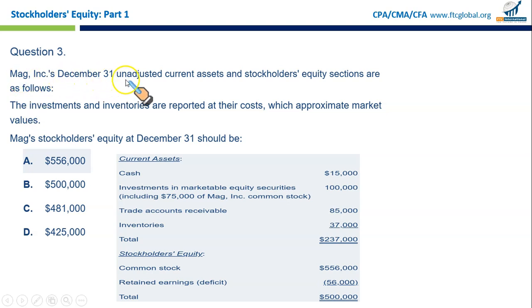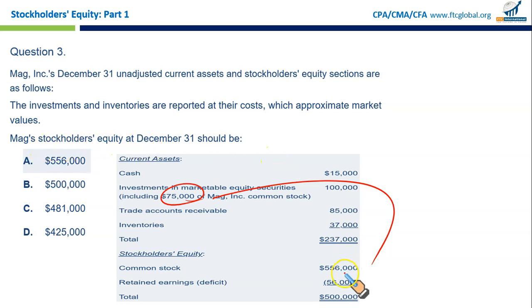MEG Incorporated's December 31st unadjusted current assets and stockholders' equity sections are as follows. The investments and inventories are reported at their cost, which approximate market values. MEG stockholders' equity at December 31st should be? So we have been given cash, investments, and marketable securities, including 75,000 of our own stock. Clearly, this is a mistake. This 75,000 is your own stock, which must be reported as a negative element in your equity.